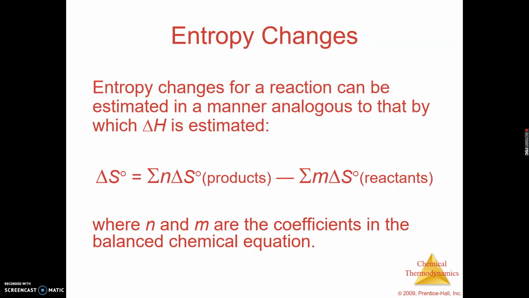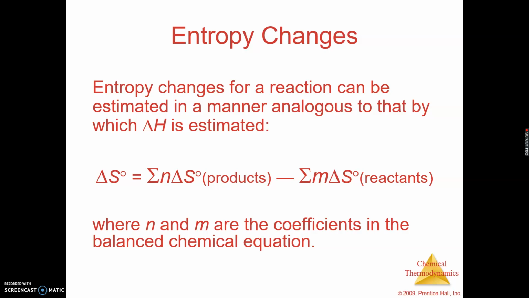And so here's your formula I referenced on a couple slides ago. If you go back in this PowerPoint to delta H, it's the same exact formula, except instead of using H values, we're plugging in S values. Remember, N and M are the stoichiometric coefficients from your balanced chemical equation. So you have to factor in how many of each you have from your balanced chemical equation. We would solve this the same way.